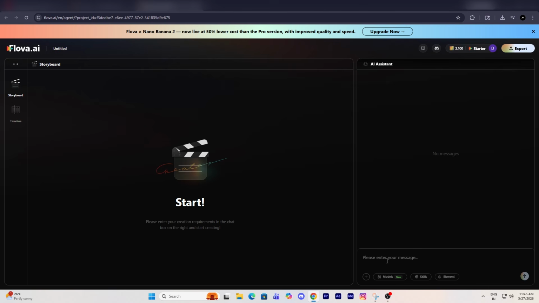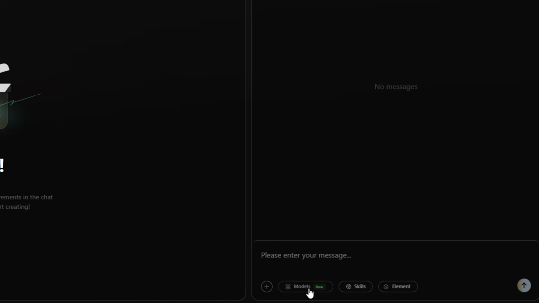Click Create New Project. An interface will open with an AI agent. This agent handles your entire workflow. You interact with it in normal conversation. Manual effort is almost zero. Below, you'll see 3 main sections.